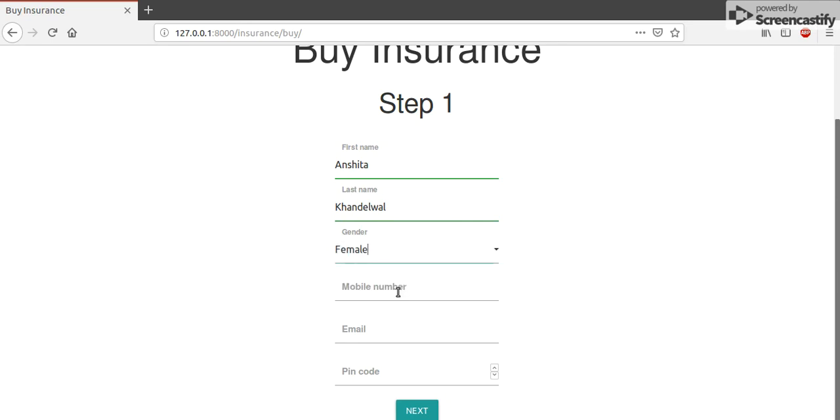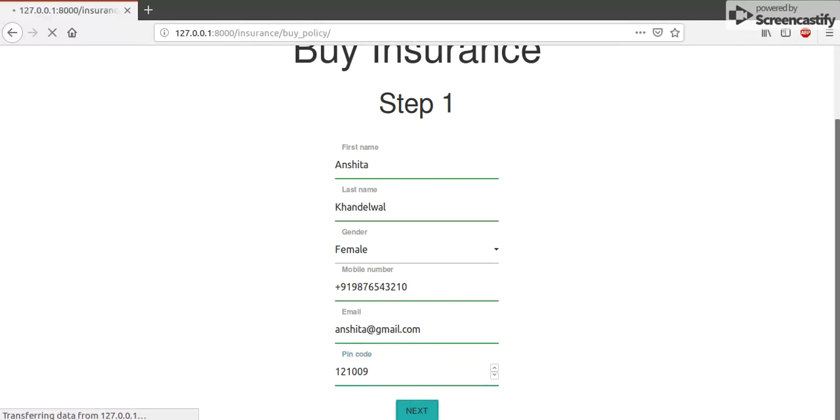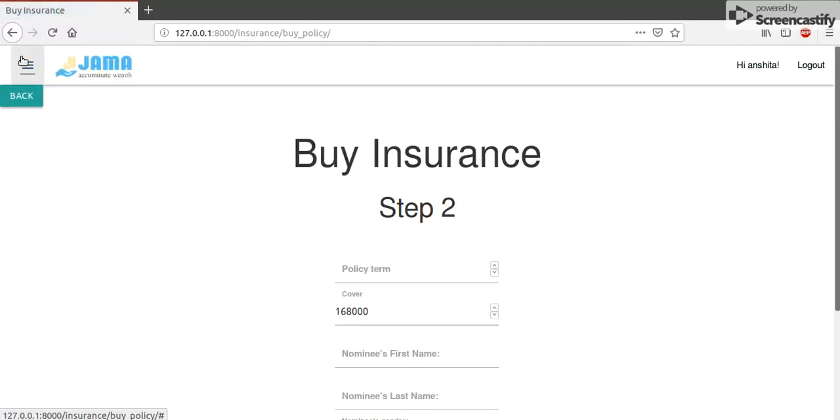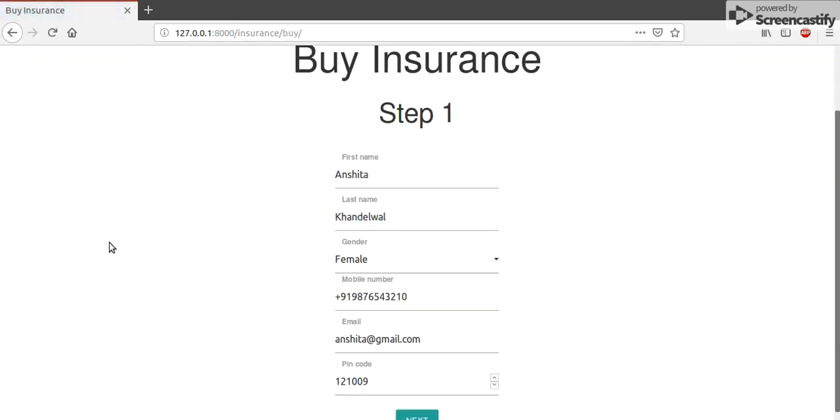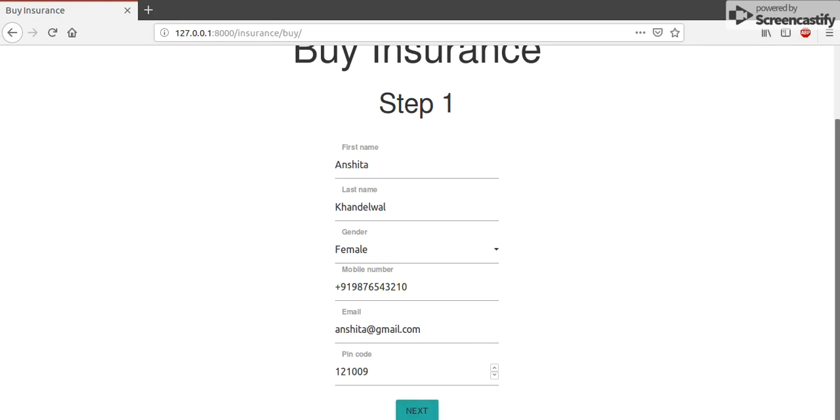It doesn't matter if you go through the entire payment or not. Okay, let me go with a different number this time. It doesn't matter if you go through the entire payment or not. If you fill the first form, then it stores it in the database. Why does it show up in an error? Okay, there you go. It gets stored in the database. To just demonstrate that, I'm going to quickly go to view my policies. So I haven't bought any policies. I haven't given any policy specific details to it yet. Hence, when I click the buy option, it has this because it stores it the minute I click buy.